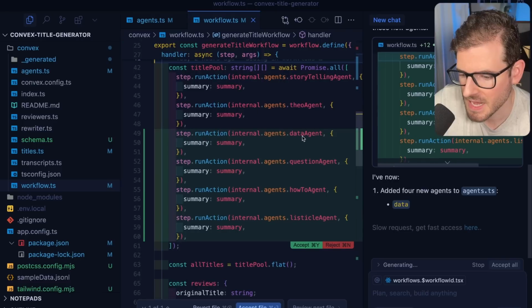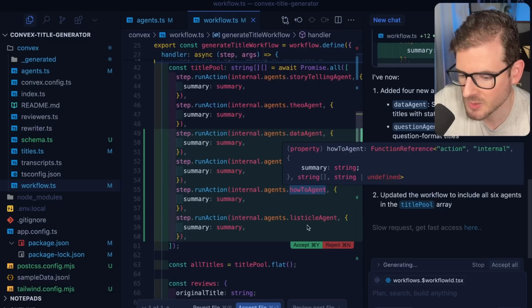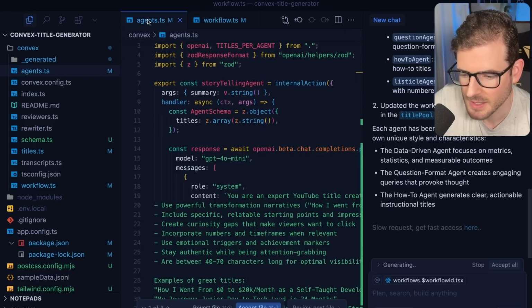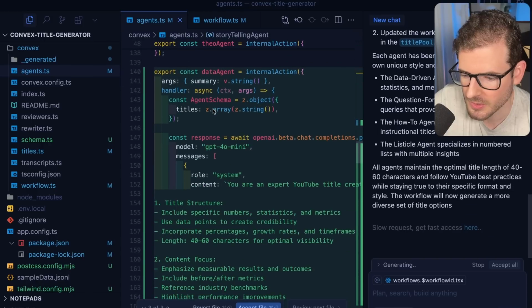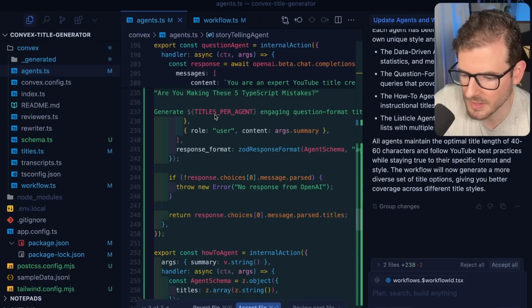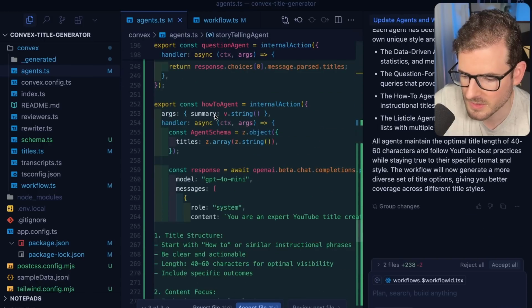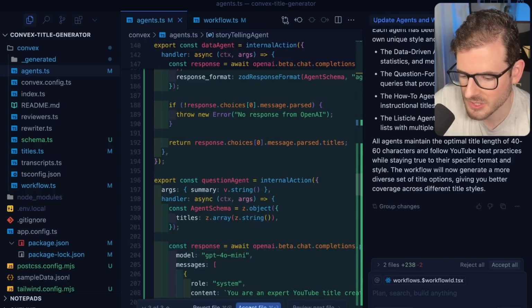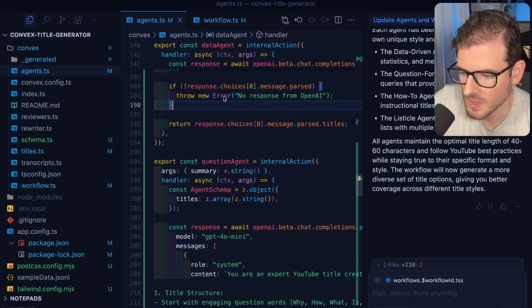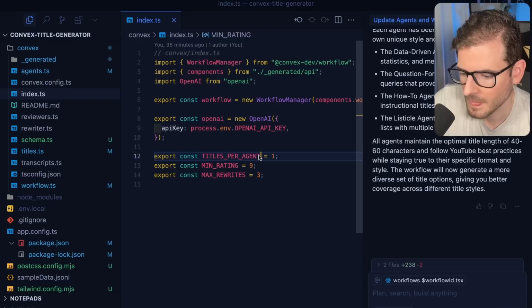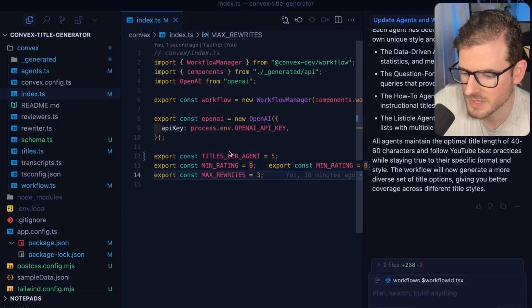All right, so it looks like it added in the data agent, question agent, how to agent, and listicle agent. And then it added in all those agents here. So hopefully they all follow a similar format. So we'll see how this goes. I'm going to go ahead and accept these, and then we can just try to kick off a workflow. I'm going to just do 5 titles per agent and see how this works out.